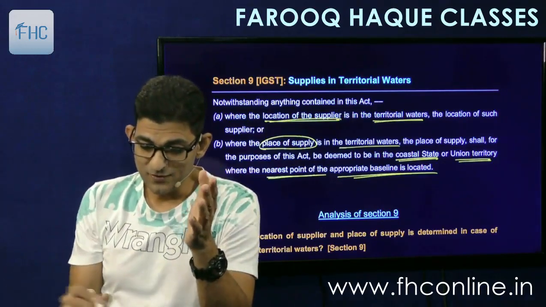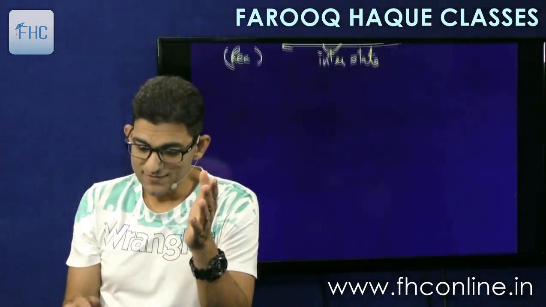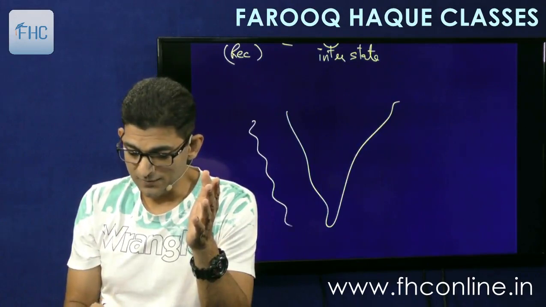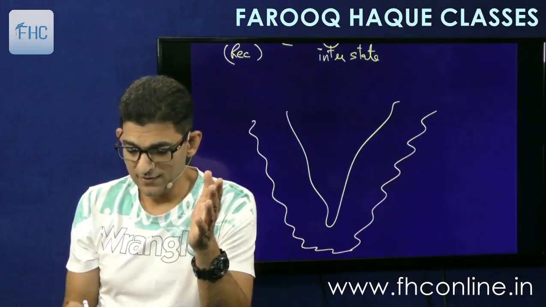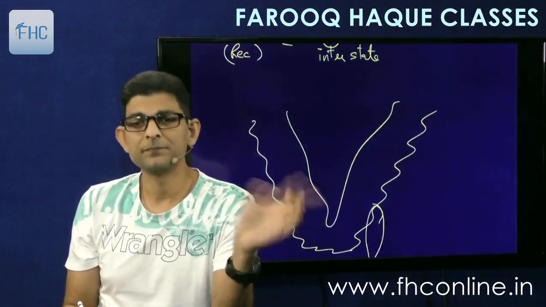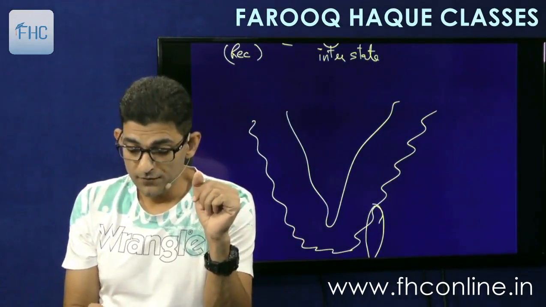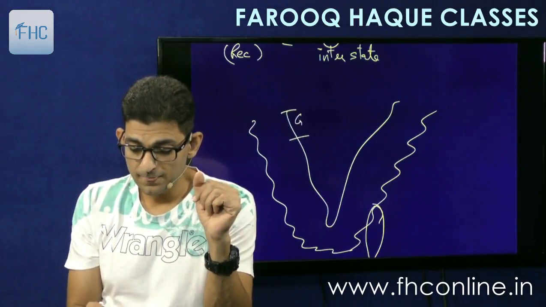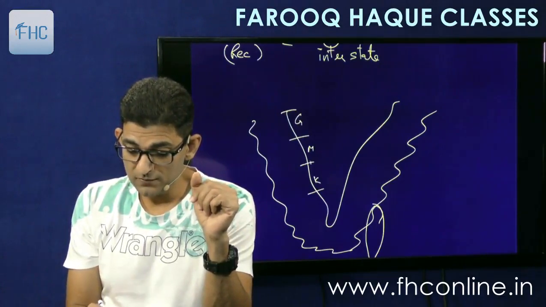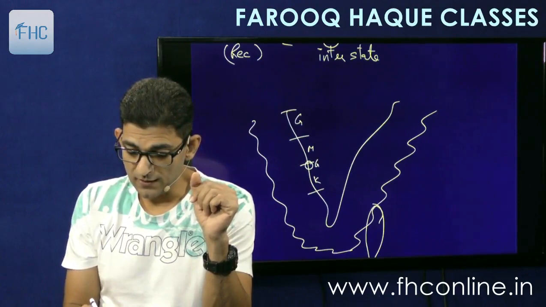Okay, so suppose this is India, the coastal India you can say, and this is the 12 nautical miles. Of course here there will be Sri Lanka in between. Now this is say Gujarat, then this is Maharashtra, then Goa also will come in between somewhere, then Karnataka, and then Kerala.